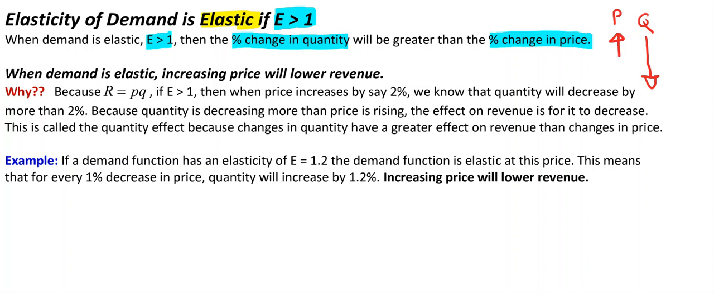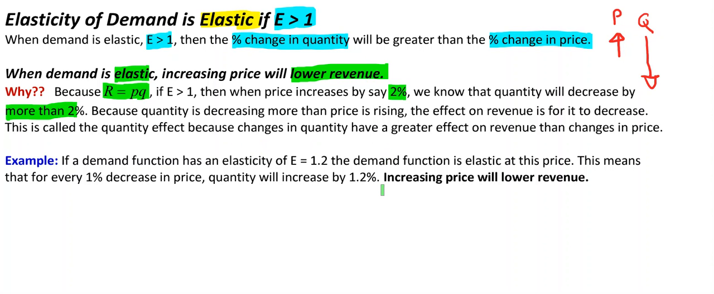Well, what effect is this going to have on revenue? Well, when demand is elastic, increasing price will lower revenue. So in other words, you want to increase the price of your product. You think you're going to make some more money, but actually your revenue decreases. So we can take a look at this by going back to our revenue function. Revenue is price times quantity. So when price is increased by 2%, as an example, we know that the quantity will decrease by more than 2%.